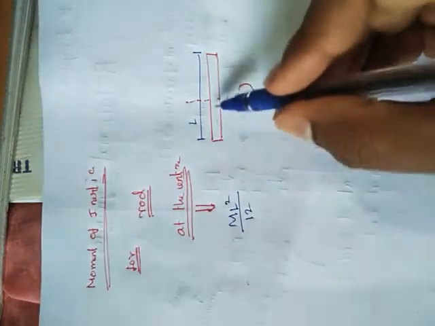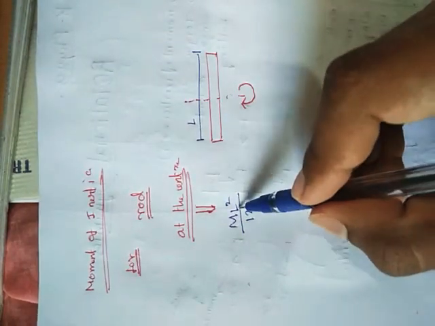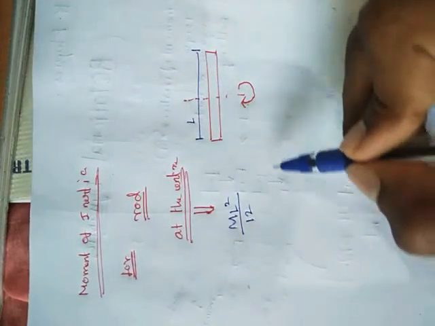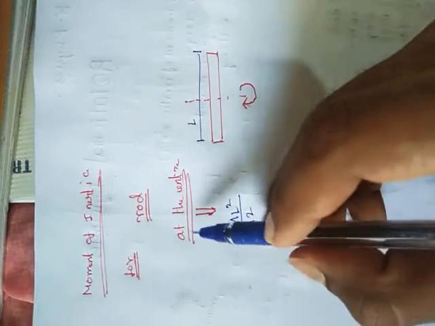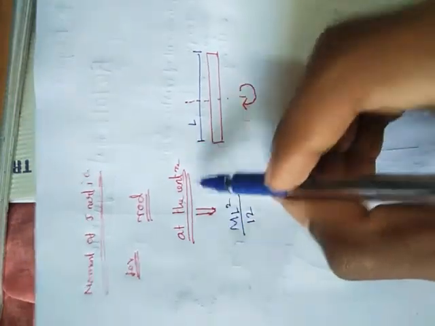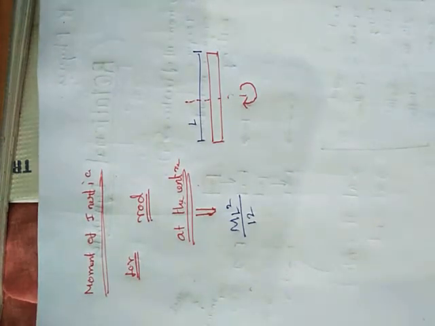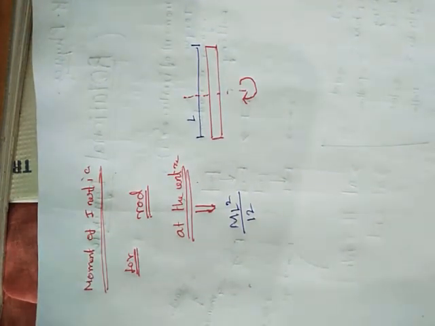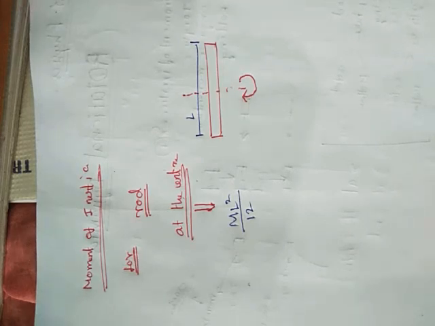m is the mass of this rigid body, the mass of the rod, and L is the total length of the rod. This is the moment of inertia for the rod at the center. It is about the z axis. You have some idea about the x axis, y axis and z axis. This is for the z axis. For the rotation, its moment of inertia is ml square by 12 at the center.